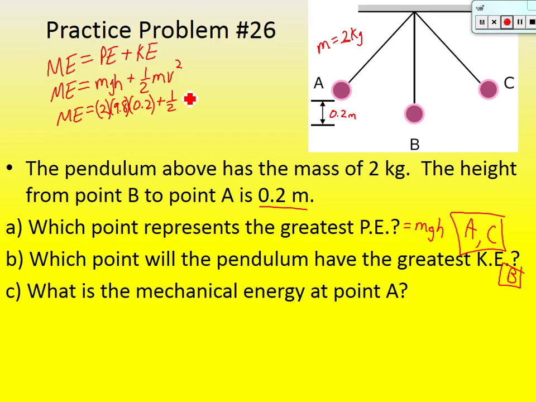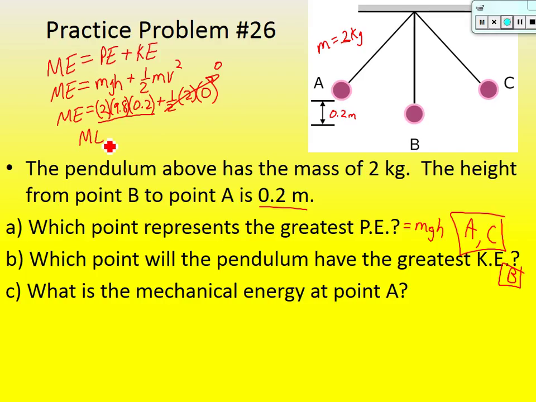Plus 1/2, the mass is 2, times, what's its velocity at point A? 0. So all of this is times by 0, all of this goes to 0. So really all of its energy at point A is potential. So to find it, let's just times that together. 2 times 9.8 times 0.2.